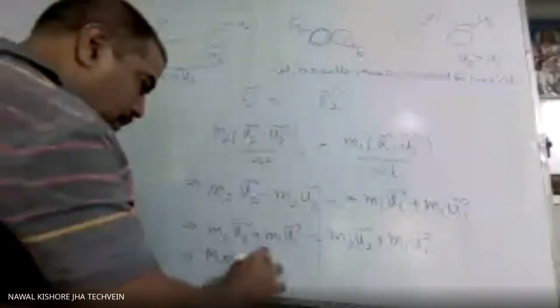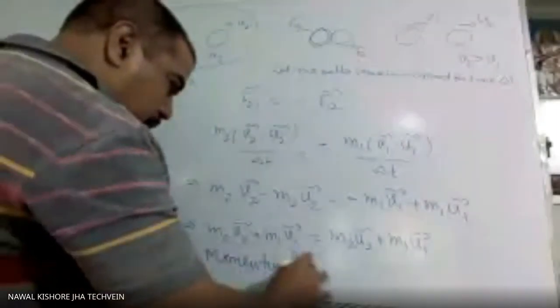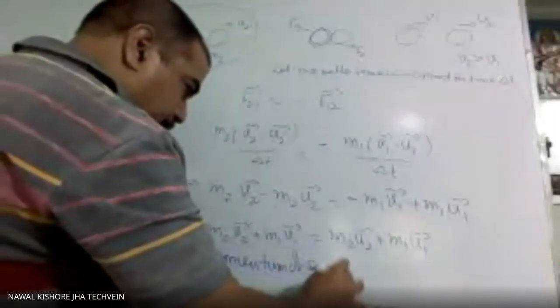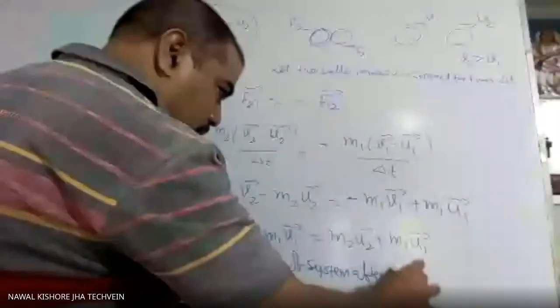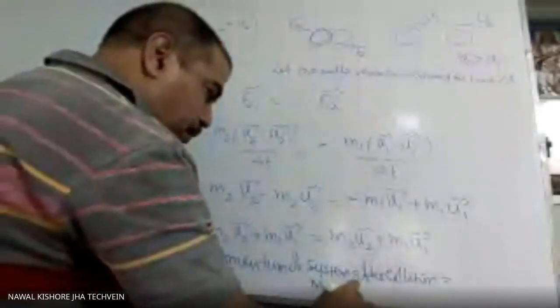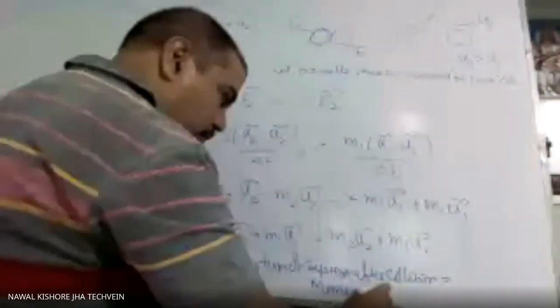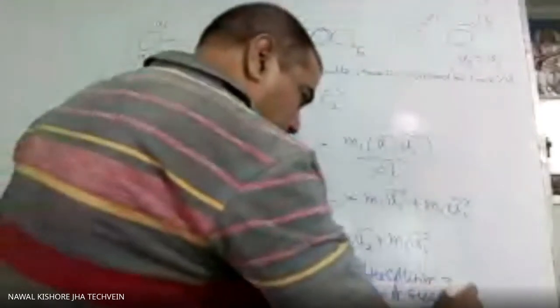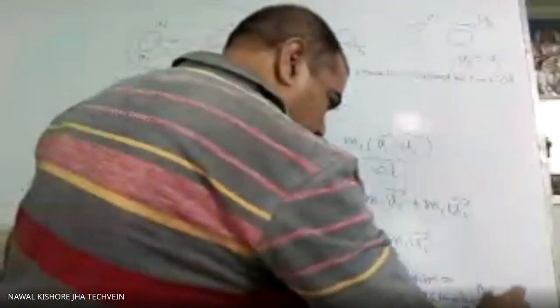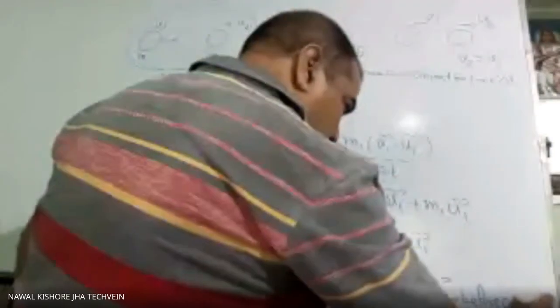So momentum of system after collision is equal to momentum of system before collision. And that is the law of conservation of linear momentum.